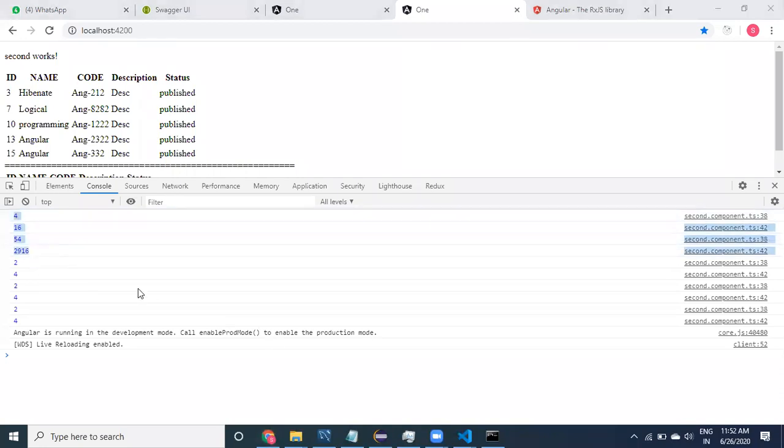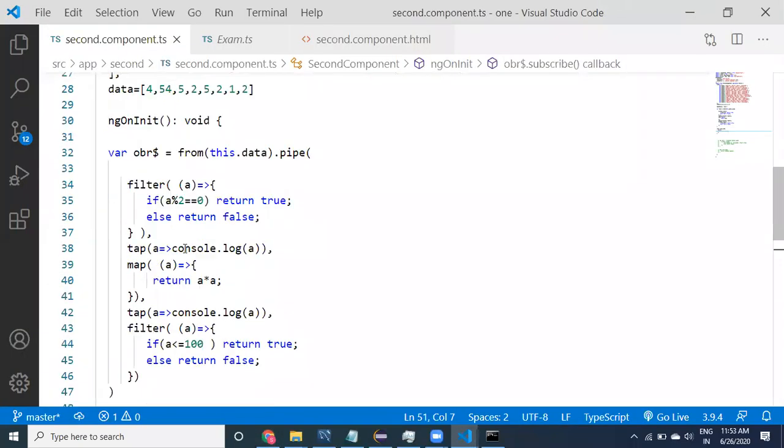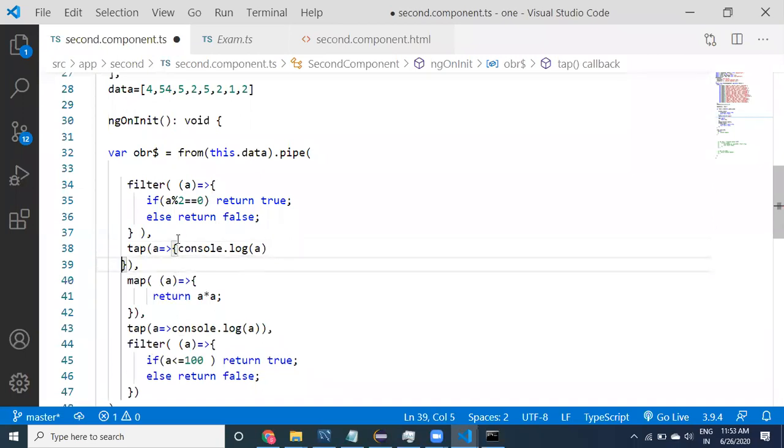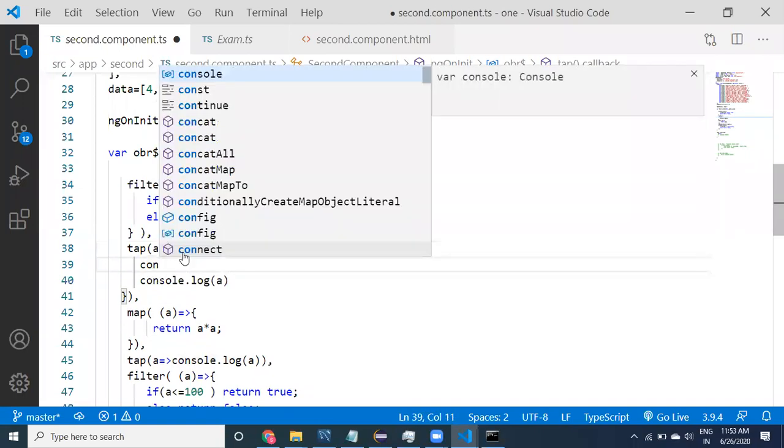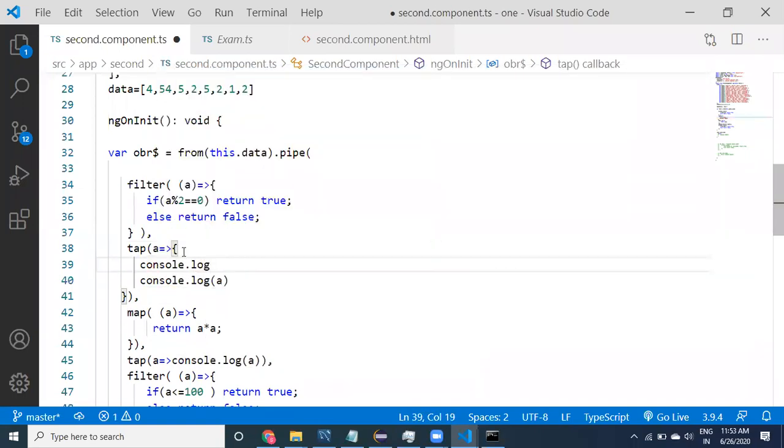We have these values. See, now actually what happened. If you observe carefully, before printing the console, I'm going to print console.log.